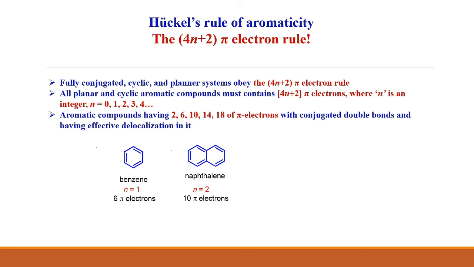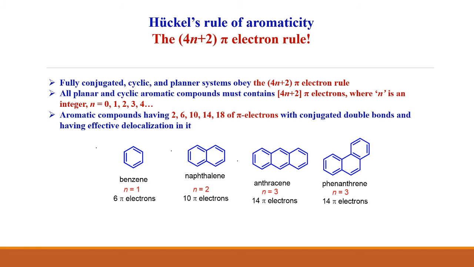It has 10 pi electrons. If you consider n is equal to 3, the best examples are anthracene and phenanthrene. Anthracene has 14 pi electrons and phenanthrene has 14 pi electrons as well.